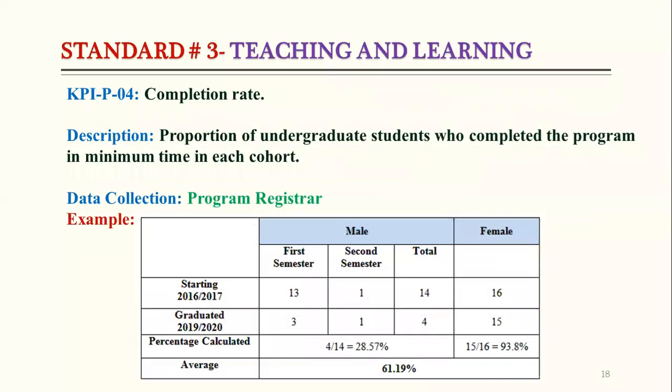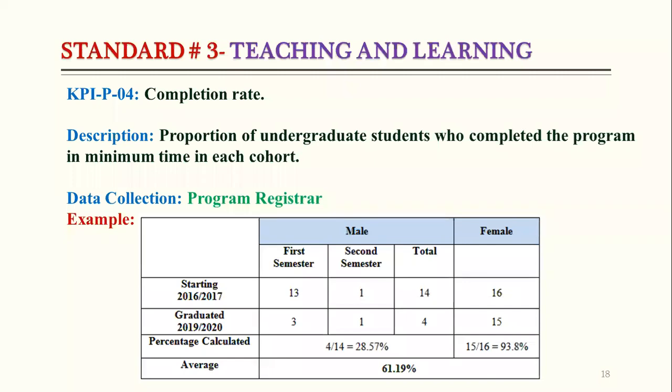Now we will move to KPI number 4, that is completion rate. So what is completion rate? That is the proportion of undergraduate students who completed the program in minimum time in each cohort. We know that the minimum time for a student to graduate is 4 years. So from where can we collect the data? From the program registrar.